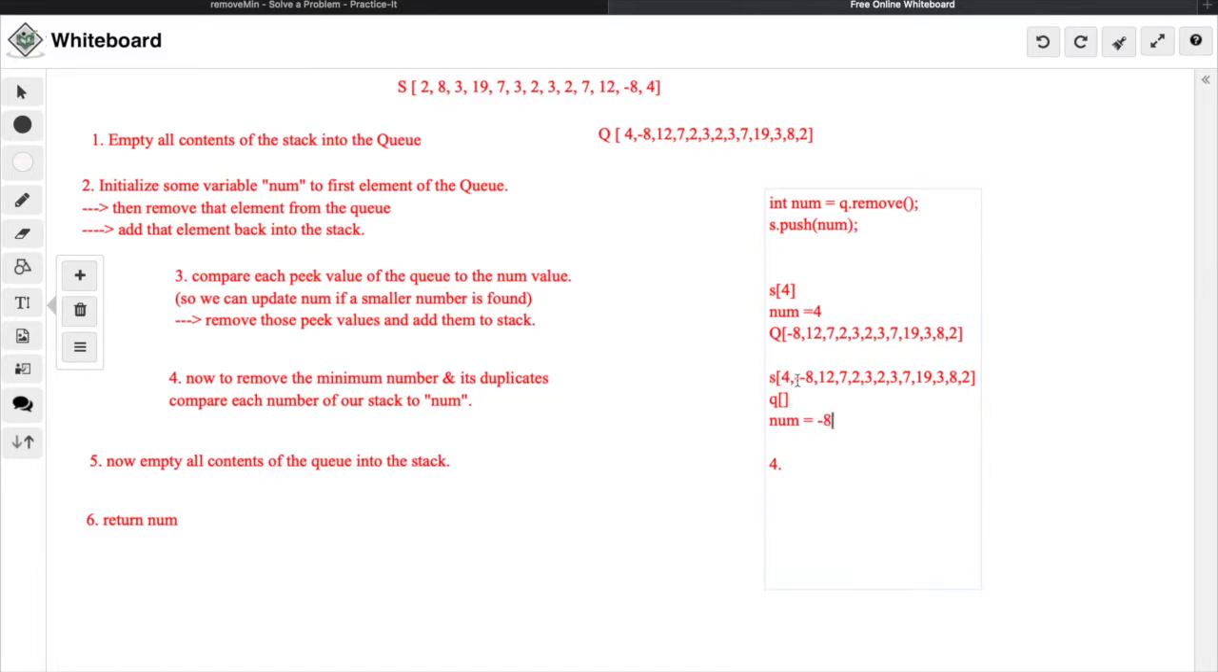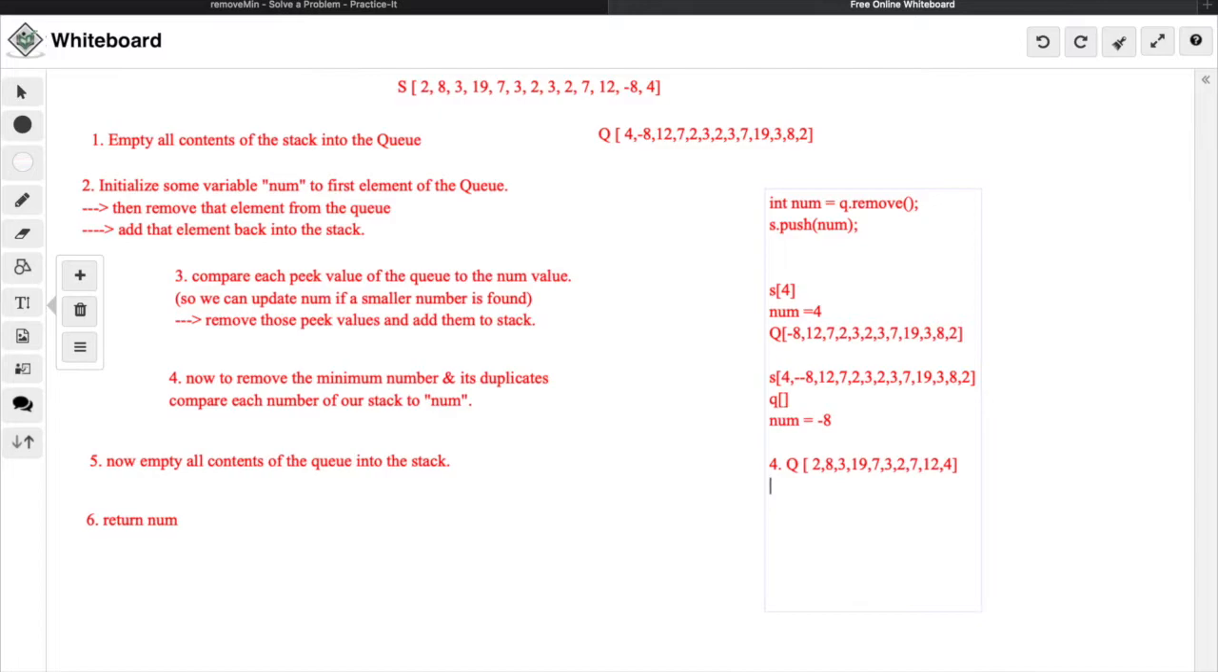If the number equals -8, all we have to do is completely remove that number and disregard it from the stack. And as we remove these numbers, we're going to be storing them back into our queue. So our queue would look like 2, 8, 3, 19, 7, 3, 2, 7, 12, -8, well, actually, -8 would be removed. So now we're assuming that step 4 worked correctly. So it would have removed -8, and this is what we would be left with.